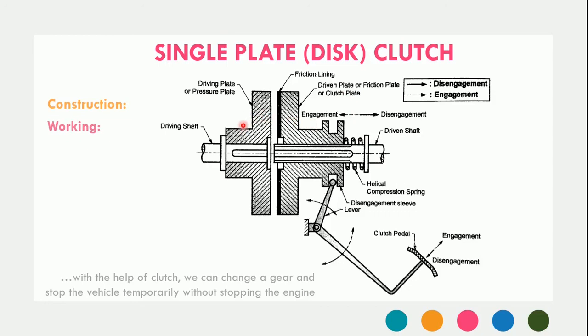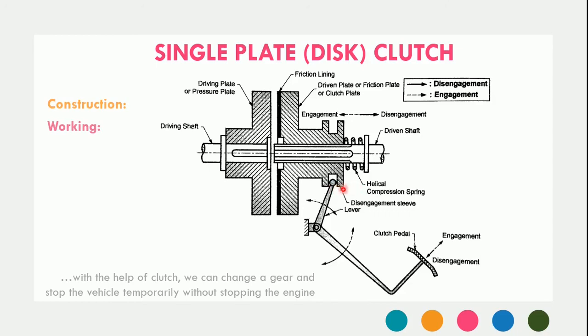Now, in order to disengage the clutch, we just press the clutch pedal. Pressing the clutch pedal displaces the lever, and the disengagement sleeve moves to the right side.